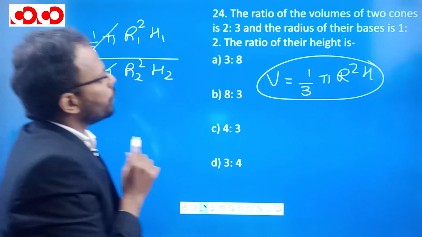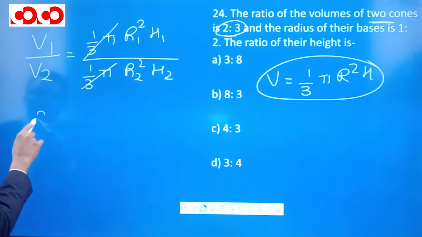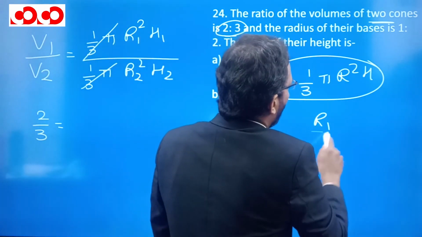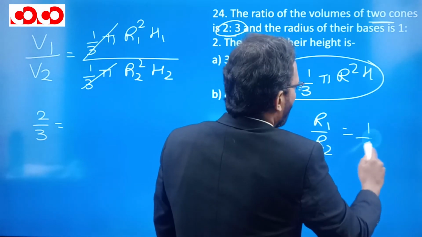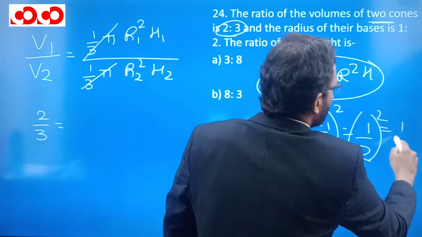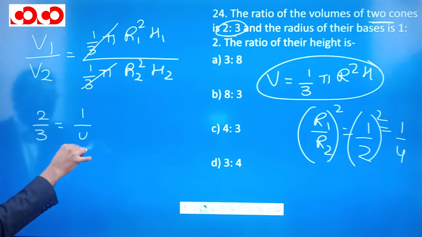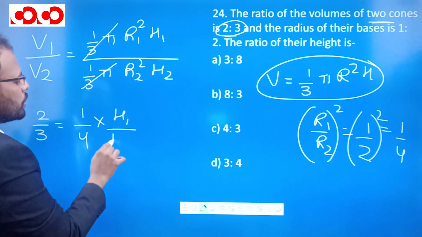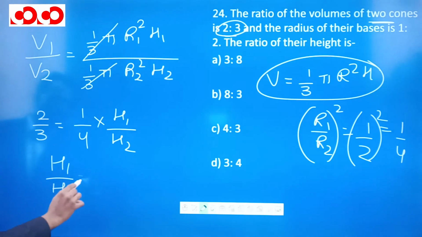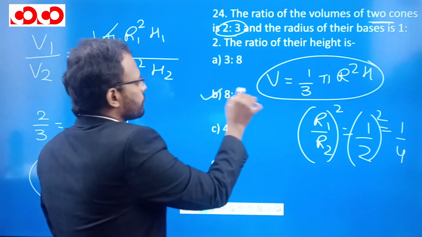Now V1 to V2, the volumes of two cones are in the ratio 2:3. We can write 2:3, and it is given that the radii r1 by r2 are in the ratio 1 by 2. However, here it is a square, so we can square it, and the square value is 1 by 4. So instead of r1 square by r2 square, we can put 1 by 4 and multiply by h1 by h2, which we need to find. This 4 will go there, and h1 by h2 is 4 into 2, 8 by 3. So the ratio is nothing but 8:3.